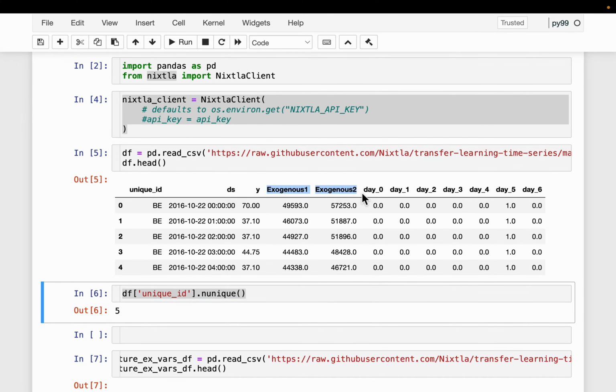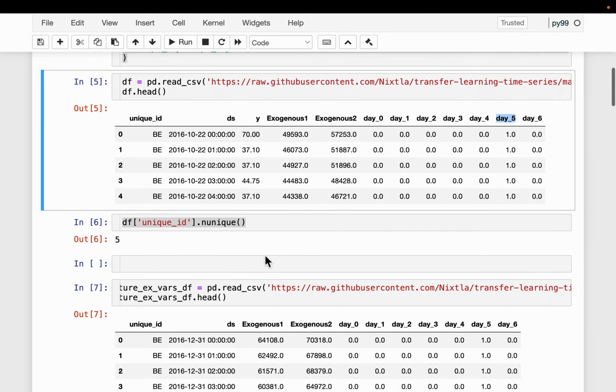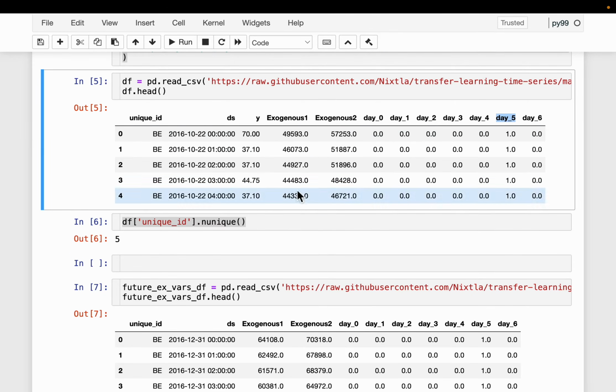Here we have two exogenous variables, I mean, just some features. You can think of them like maybe the demand and supply. So how does the price vary according to the demand and supply? And then we have 7 additional features, just representing which day of the week. For example, Sunday is 0, Monday is 1. As you can see here, only one of the variables has the value equal to 1, because these 5 rows are all representing the same day. So it's day 5.